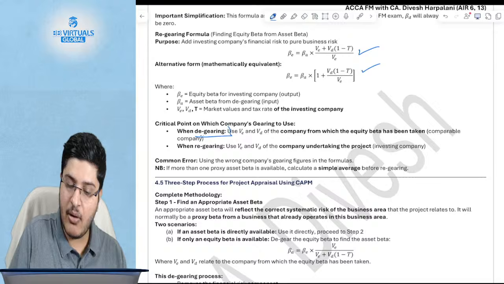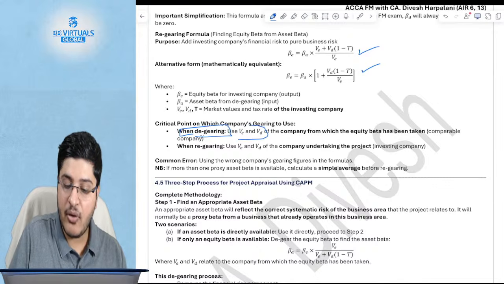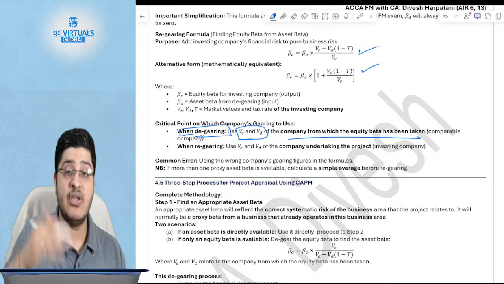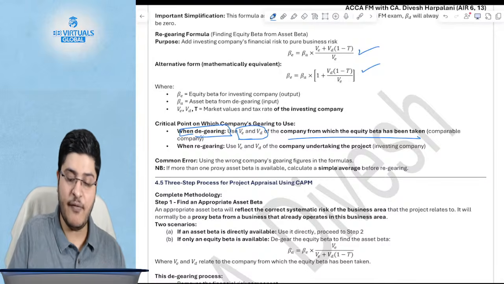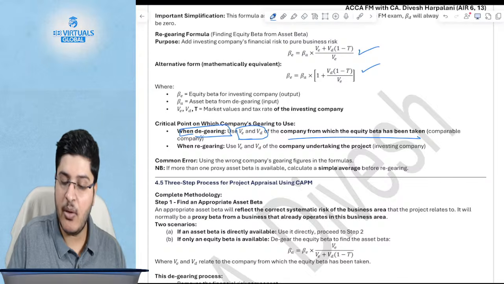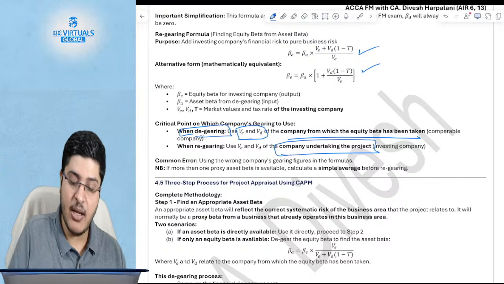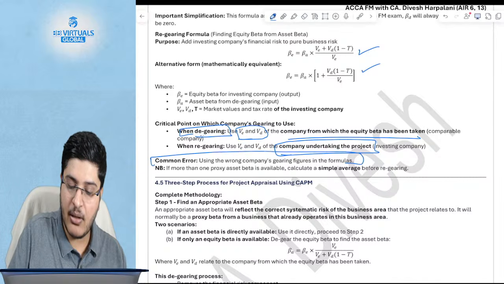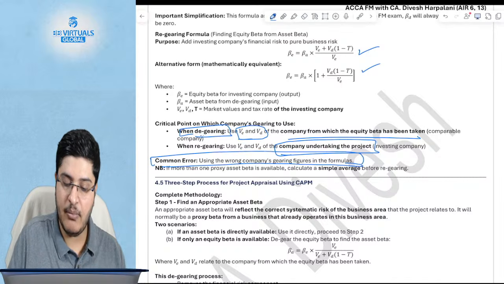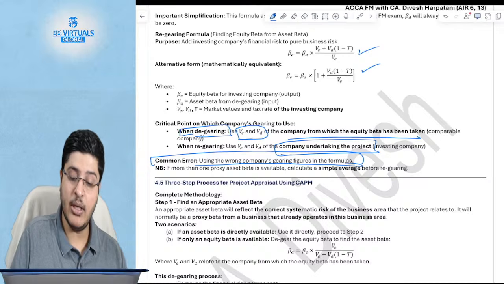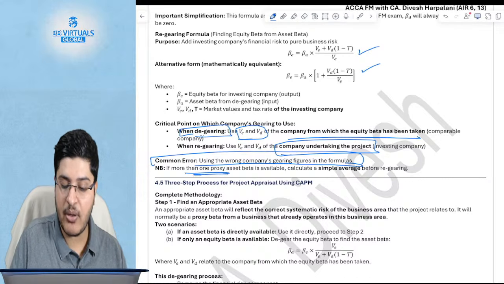When de-gearing, always remember, you have to use the debt equity of the company of which you have taken the equity beta, which is the proxy company. When you re-gear from beta of asset to beta of equity, you will take the debt equity of your company which is undertaking the project. This is a common error where people take the wrong debt equity. Okay, is this clear?